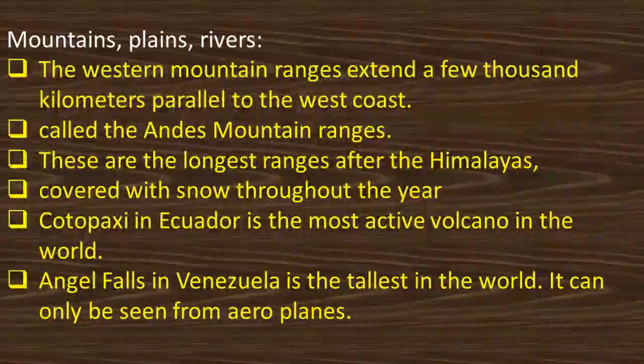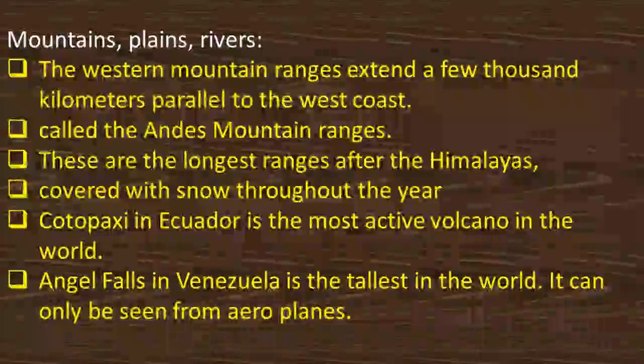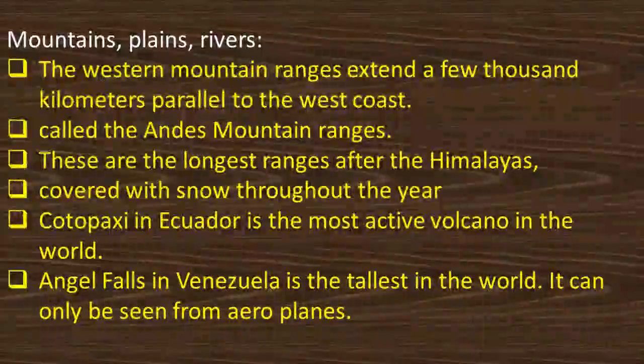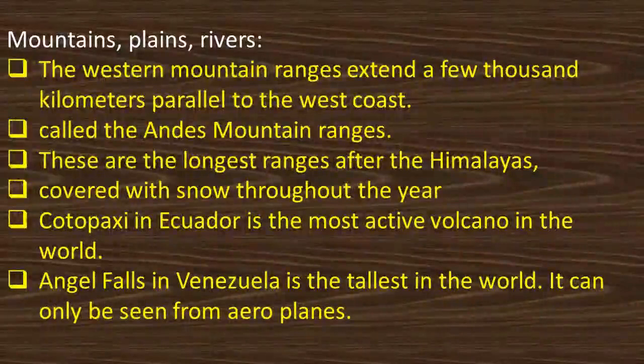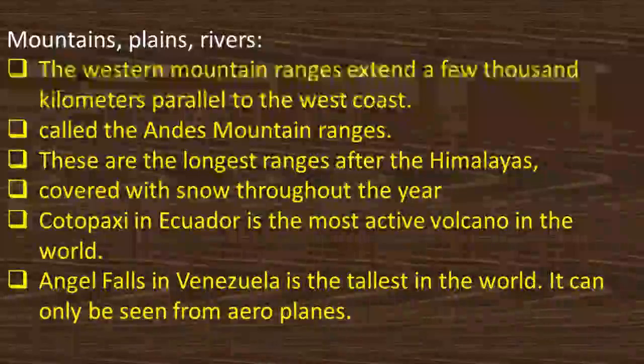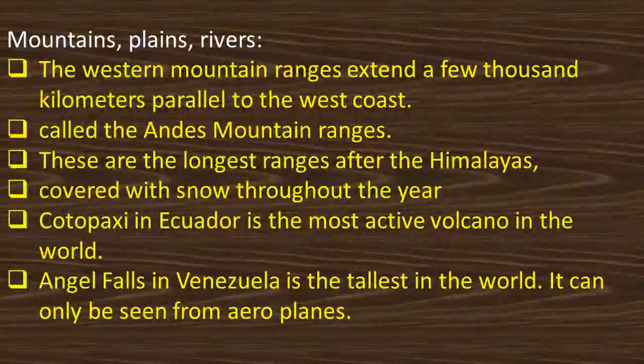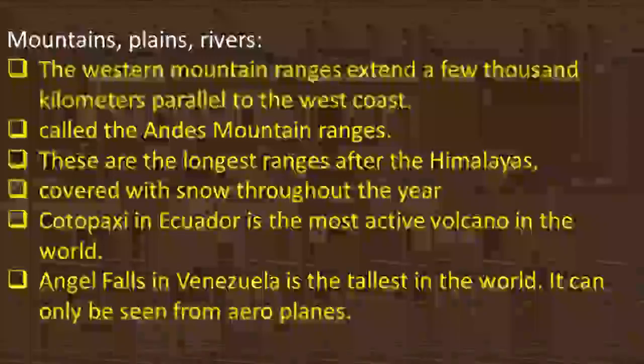They are covered with snow throughout the year, and we can see volcanoes also in this region. Cotopaxi is one of the most active volcanoes in the world. Angel Falls in Venezuela is the tallest waterfall, and it can only be seen from aeroplanes. That is how high it is.